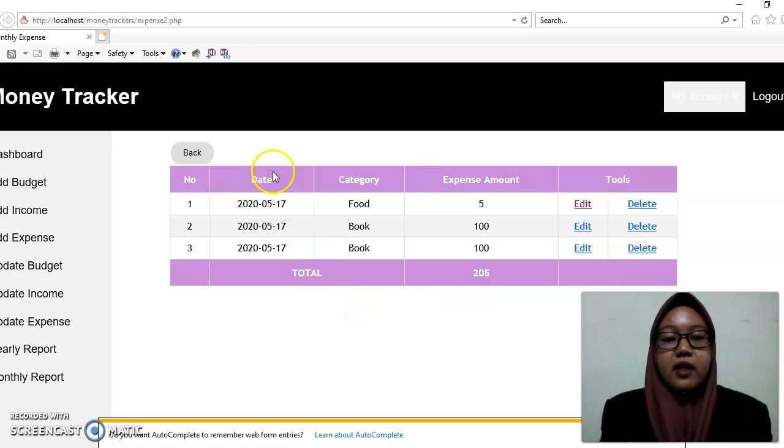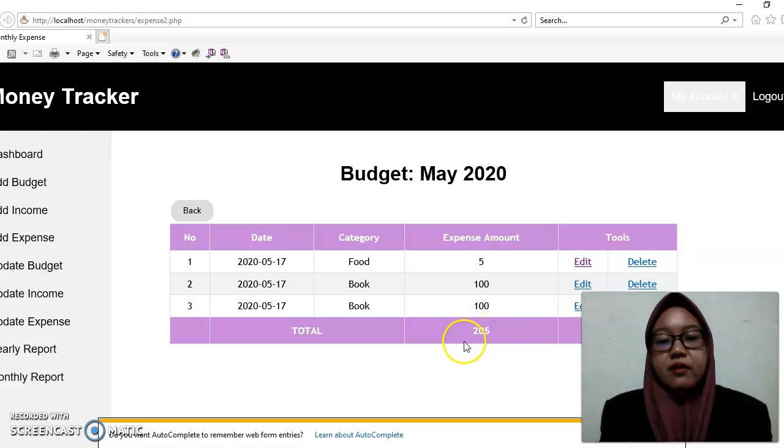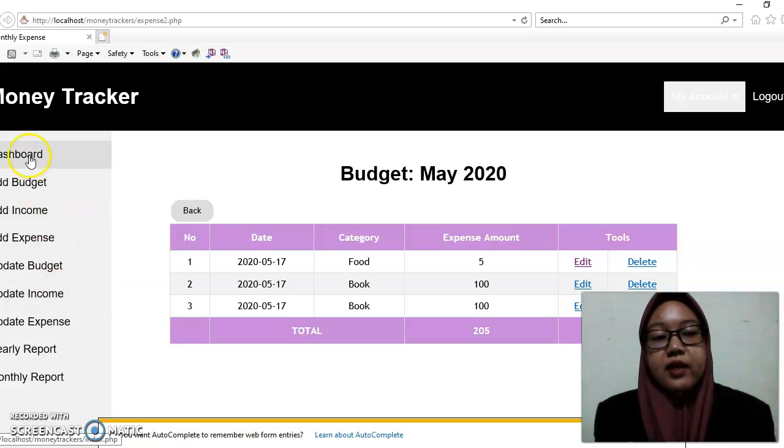It's the same thing: we got the date, category, expenses too. They don't need to key in the dates one by one, since it's automatically tracked. This one is the total of the expenses for today, 205 ringgit. Then they want to view the dashboard again.